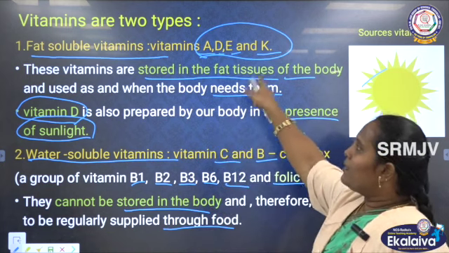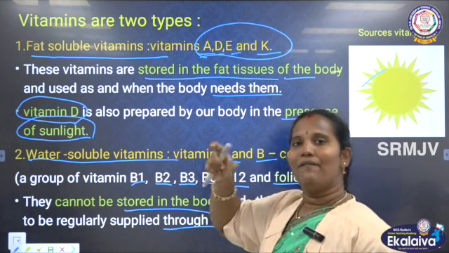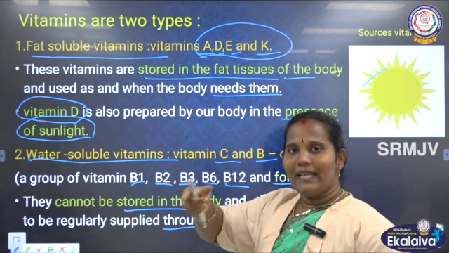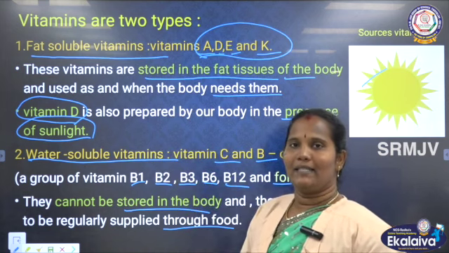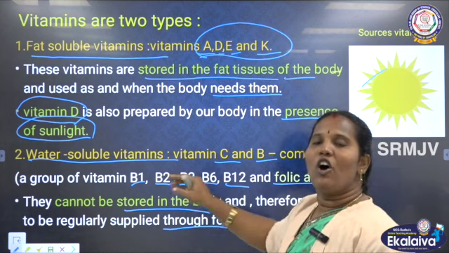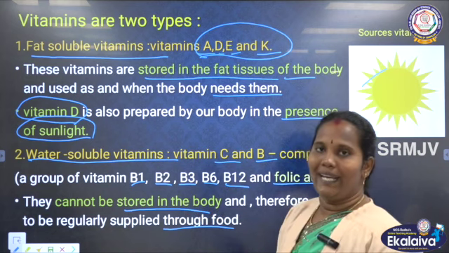We saw that fat soluble vitamins are directly stored in the fat cells. Whenever we need them, they are released and give energy at that time. But water soluble vitamins are not stored in our body.